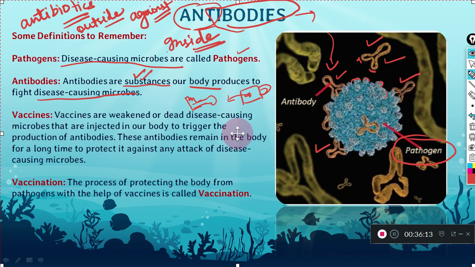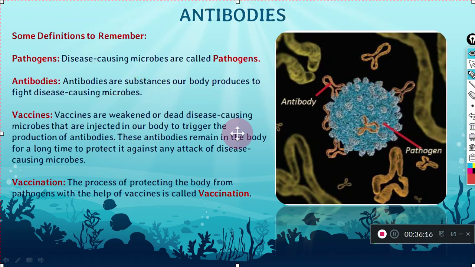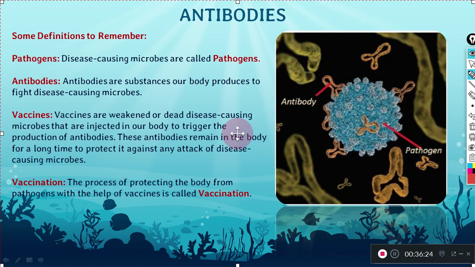You must have seen that when you were small, you took some vaccinations. We insert microbes which are very weak and cannot cause any disease. Weakened or dead disease-causing microbes are injected in our body to trigger the production of antibodies.